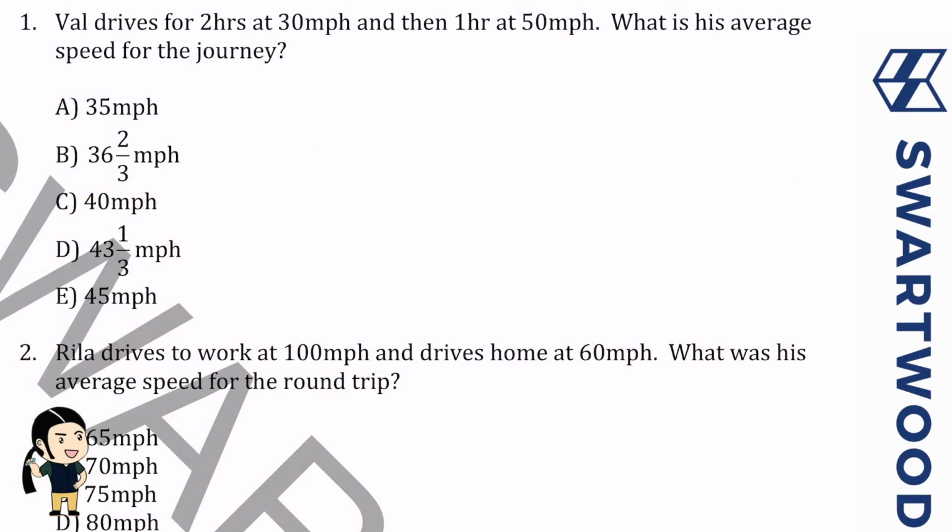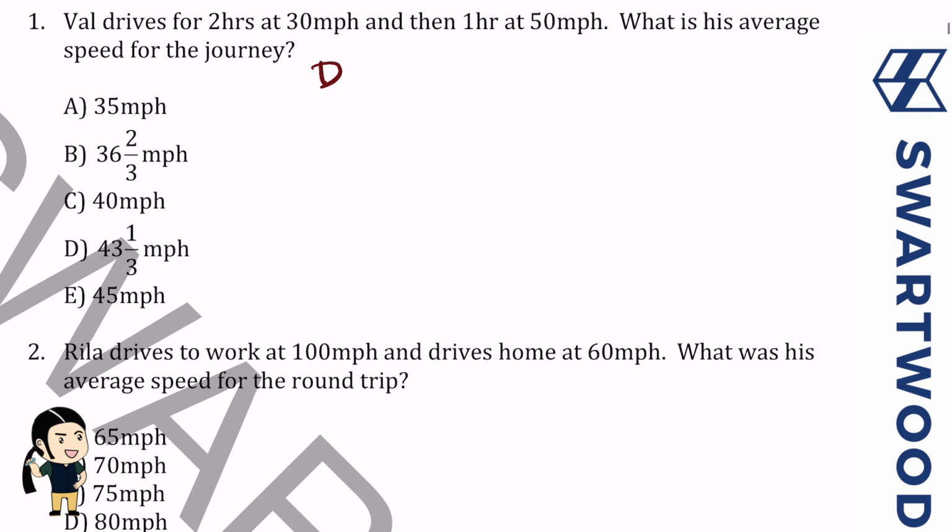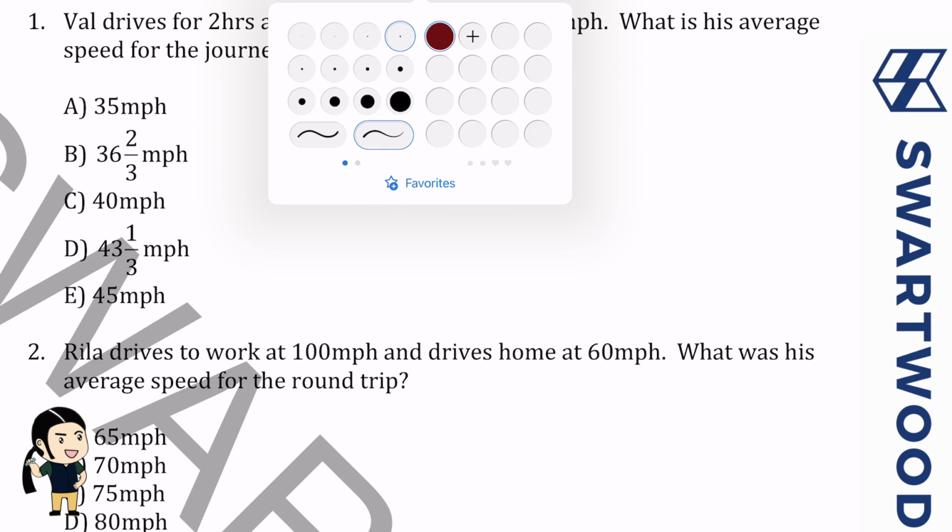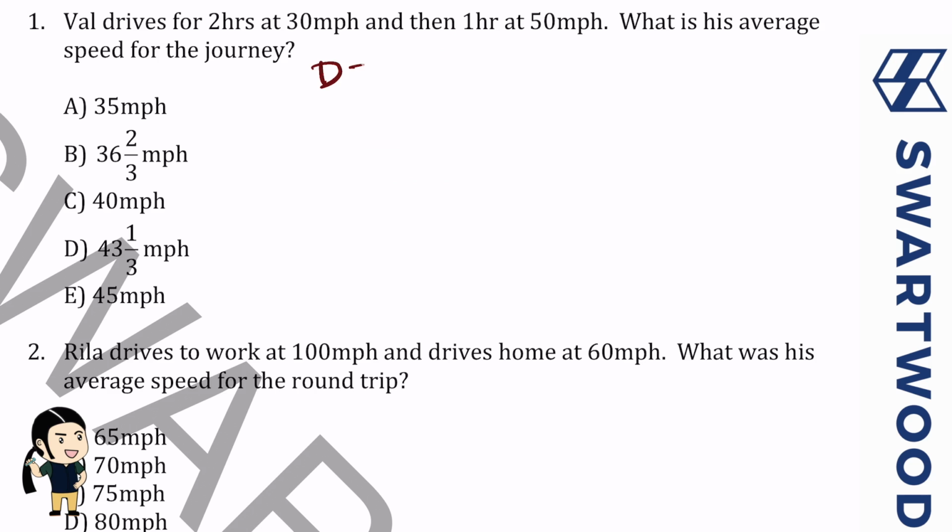So let's look at this quiz. Val drives for 2 hours at 30 miles per hour and then 1 hour at 50 miles per hour. What is his average speed for the journey? So this is definitely sort of a DAT classic, right? You can do this as a weighted average, like from probability and stats. But I think we can also do this as distance is rate times time, okay?